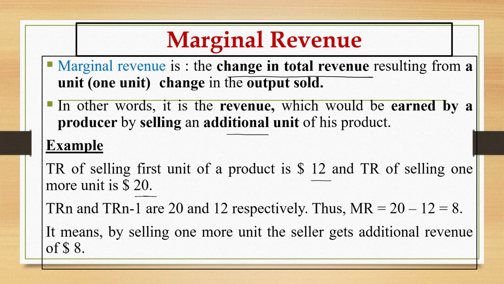So here we will write the formula: MR = TRn minus TRn-1. So what is TRn? It is the total revenue after selling one more unit, which is 20. And what was the total revenue before? It was 12. So how do we calculate marginal revenue? Change in the total revenue, 20 minus 12. So the marginal revenue is 8. It means by selling one more unit, the seller gets an additional revenue of $8. So this is the concept related to marginal revenue.